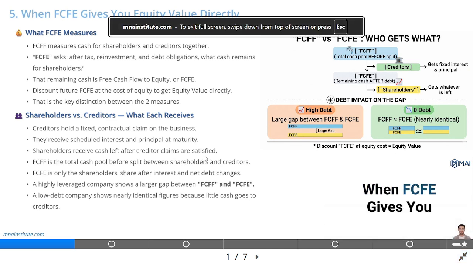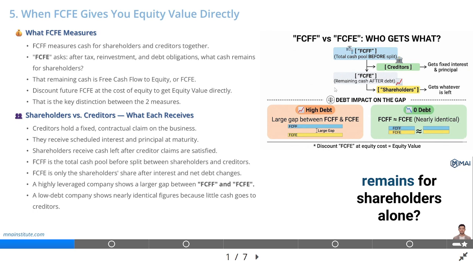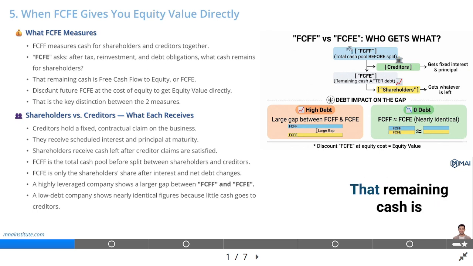5. When FCFE gives you equity value directly. What FCFE measures? FCFF measures the cash that belongs to both shareholders and creditors combined. FCFE takes a different starting point and asks a more specific question. After the company has paid its taxes, reinvested in the business, and settled all obligations to creditors, how much cash remains for shareholders alone? That remaining cash is free cash flow to equity, or FCFE.